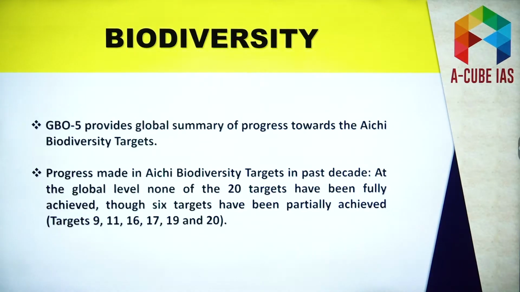Now, as we discussed, in 2010 this particular plan, which is related to EC targets, was launched, then it ended in 2020. So what progress we have made regarding these targets has been included in this report. This report gives the idea what progress we have made regarding these targets. And I have an astonishing fact for you, that at the global level, none of the 20 targets have been fully achieved, and this becomes important for your upcoming prelims. It might be asked, it might be one of the statements in your prelims questions.